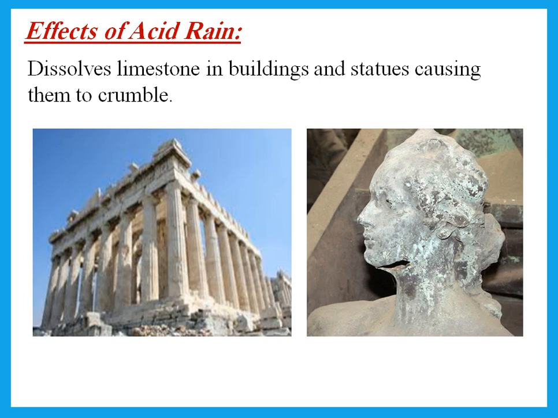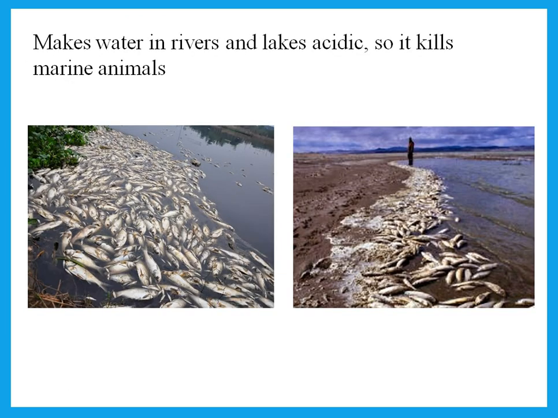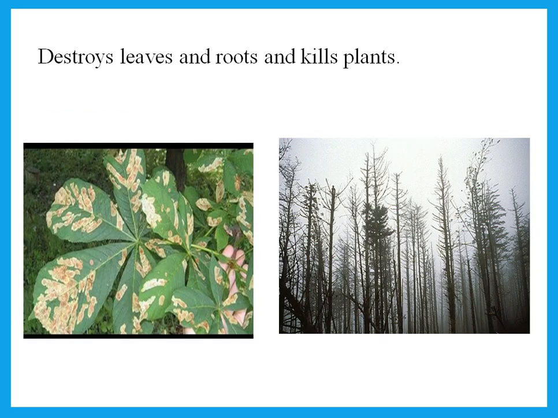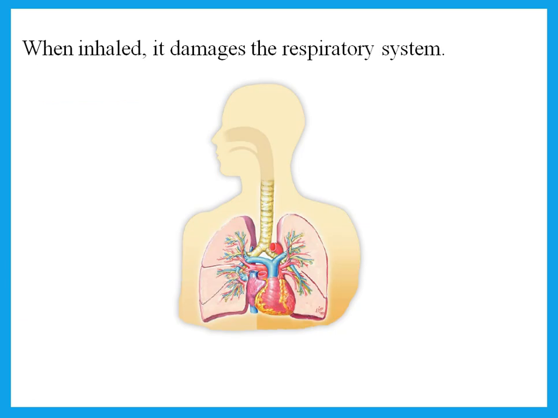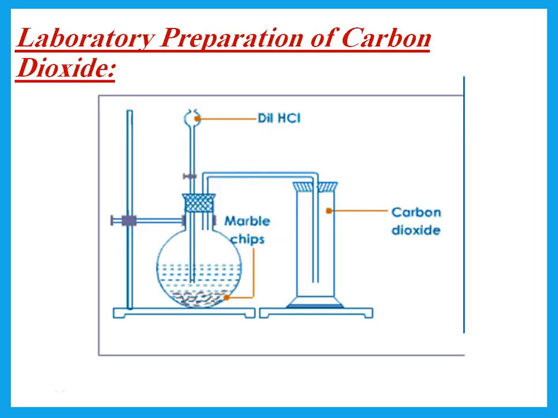If it falls on buildings, it dissolves the limestone in buildings and statues, causing them to crumble. If it falls on rivers, it makes the water in the rivers and lakes acidic, so it kills marine animals. It destroys leaves and roots and kills plants. And if he says what is the effect of acid rain on health, then you have to mention that it damages the respiratory system or it damages the lungs.